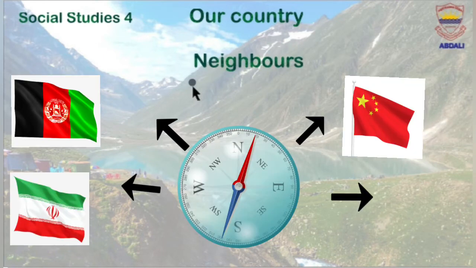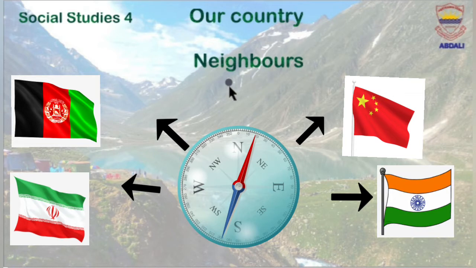Neighbors: we share borders with Iran in the west, Afghanistan in the northwest, China in the northeast, and India in the east. To the south of Pakistan is the Arabian Sea.